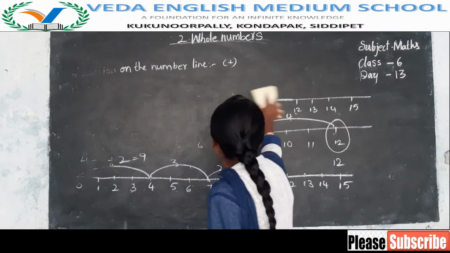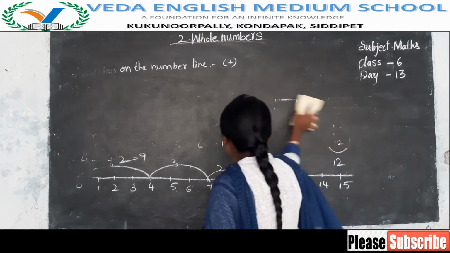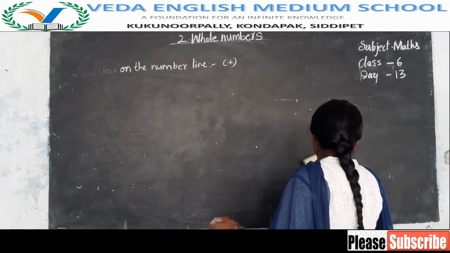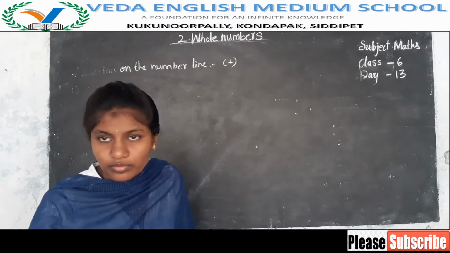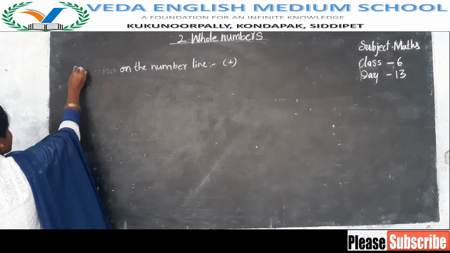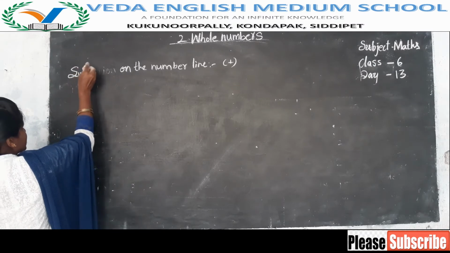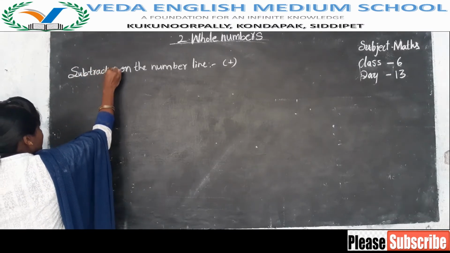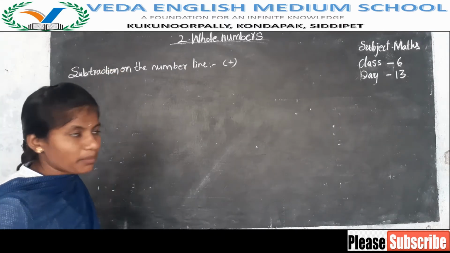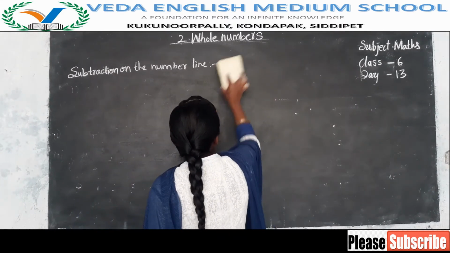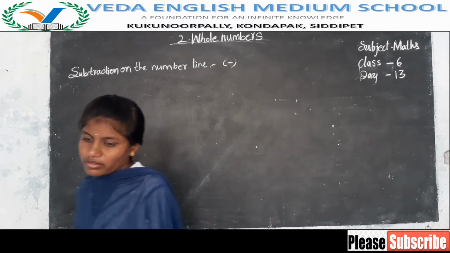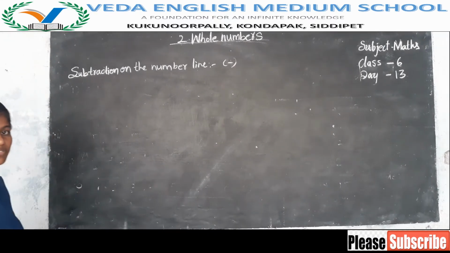Have you understood how addition is done? Then subtraction. Subtraction means minus. Subtraction on the number line. Subtraction means minus symbol. Minus. Now that means we have to subtract.